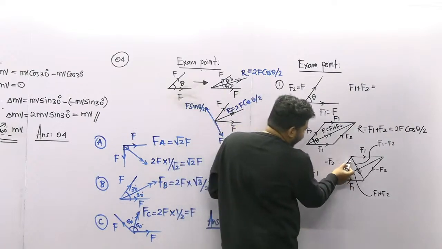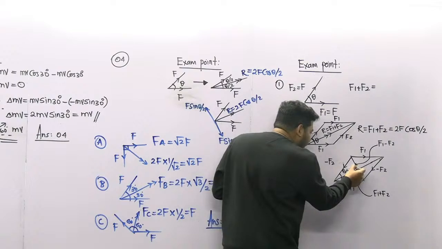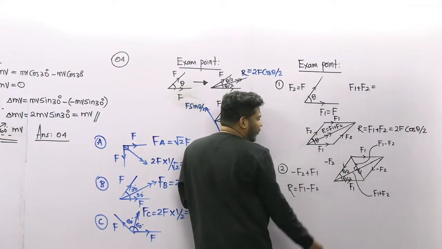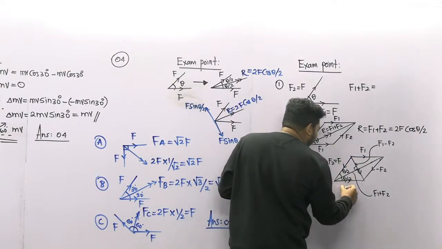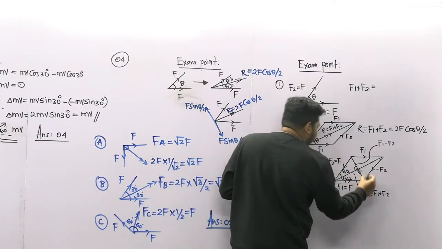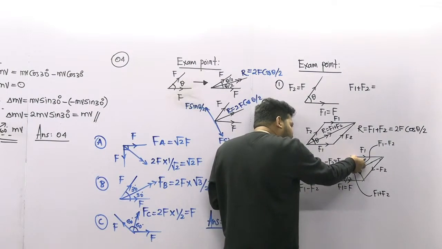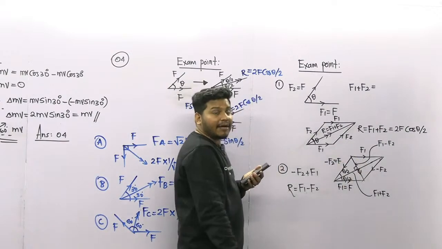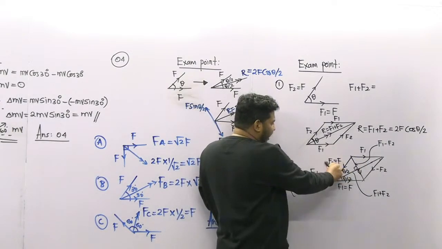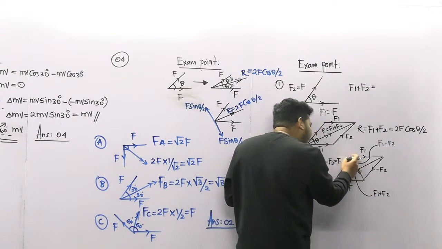If you are going to find this F1 minus F2, students, it's very easy. This is perpendicular. This F2 is equal to F, and this F1 is also equal to F. So this is F cos theta by 2, and the value of this one is F sine theta by 2. So this is F sine theta by 2.